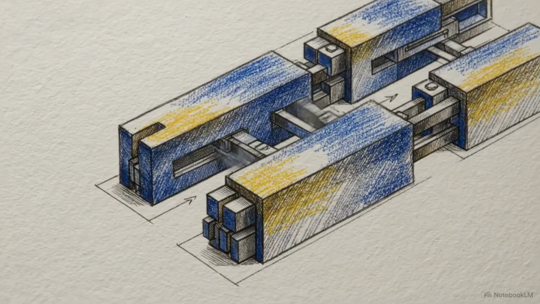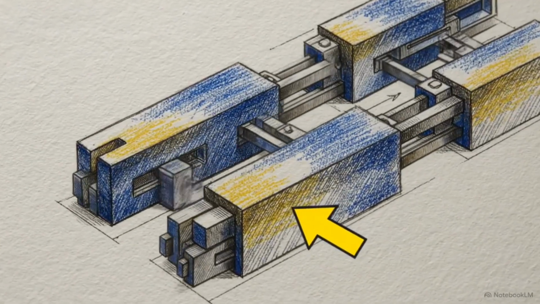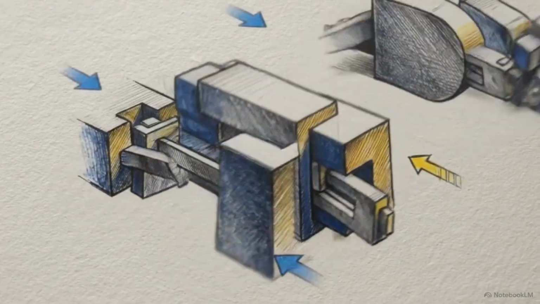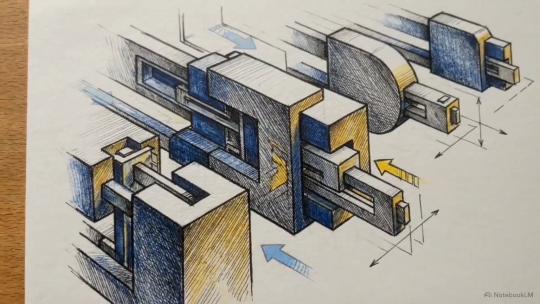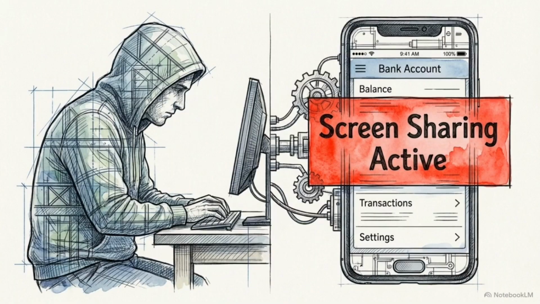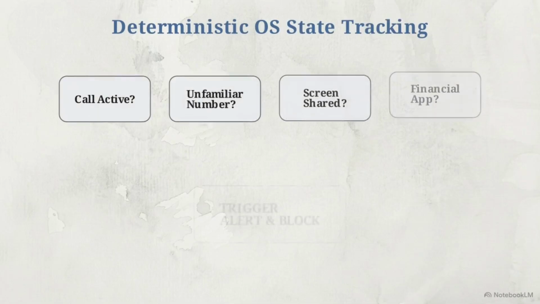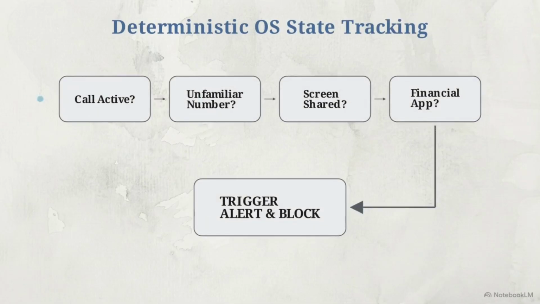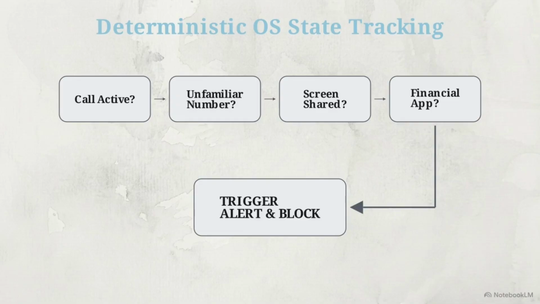Moving away from the fluid, probabilistic nature of neural networks, we must now transition into a system of strict, rigid structural logic. This logic addresses a secondary threat vector, remote access financial fraud, where attackers convince users to expose their banking apps while sharing their screens. This rigid flowchart illustrates screen share protection. Unlike the call scanner, this system operates entirely without large language models or machine learning. The mechanism at work here is deterministic OS state tracking.